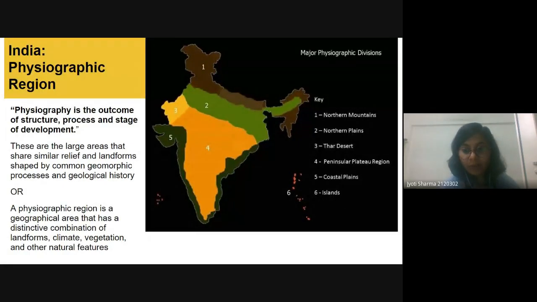Another definition says a physiographic region is a geographic region that has a distinctive combination of landforms, climate, vegetation, and other natural features. So three points you have to keep in mind: they share similar relief and landforms because these are shaped by common geomorphic processes.